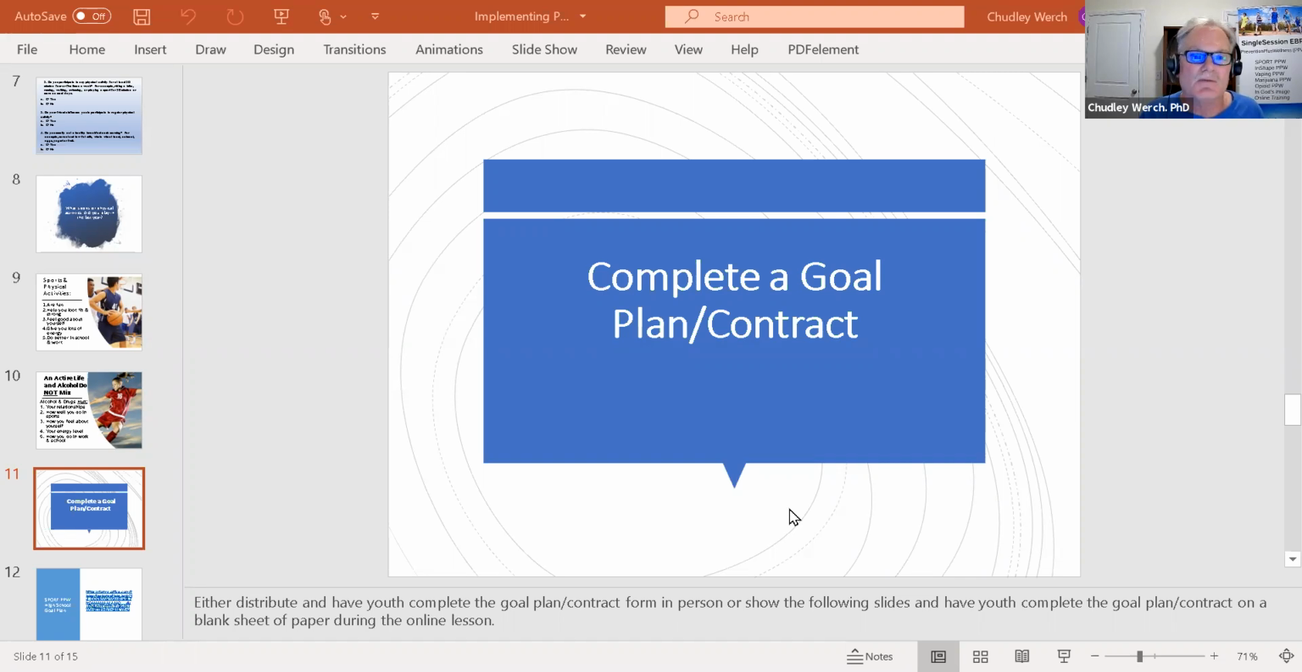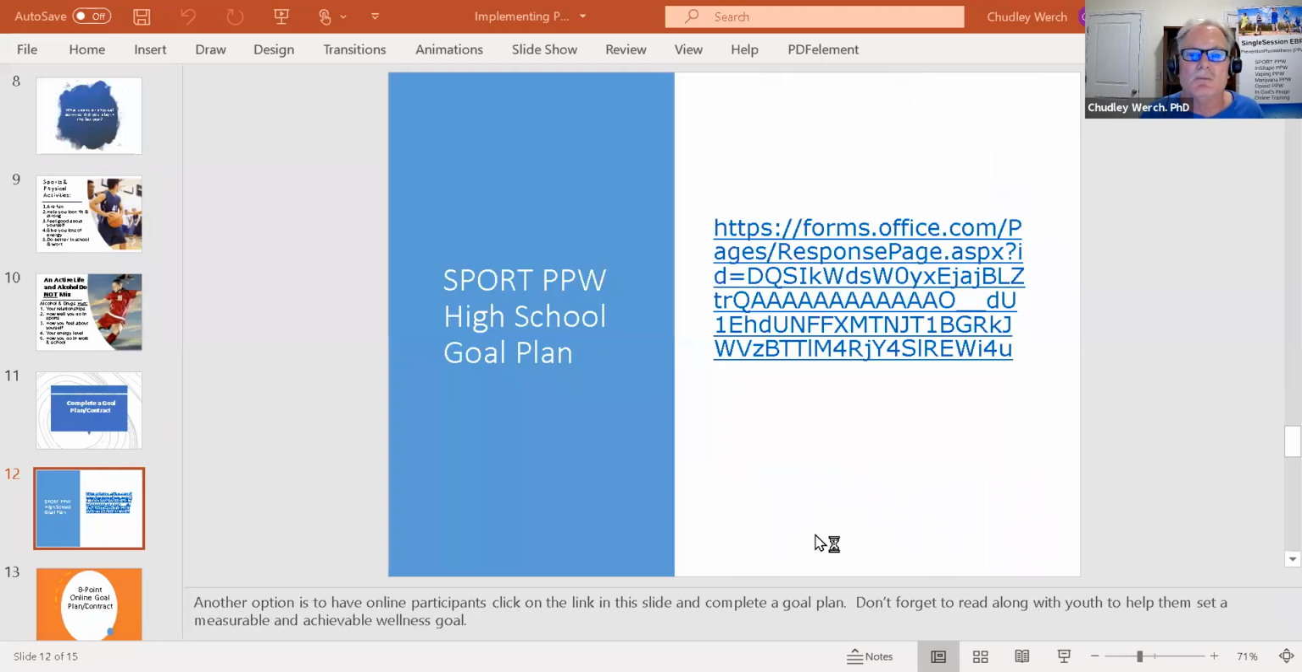How do you do this if you implement this online? Just the way you implemented the screening survey. You show the slides and you can have your youth complete a goal plan on a blank sheet of paper. But again, just like the screening survey, we also have a second option. Here is an actual document in a Microsoft document. Have your youth click on that link to the right side of that slide, and that'll take them to that goal plan, and then you could walk them through the goal plan and help them complete it.